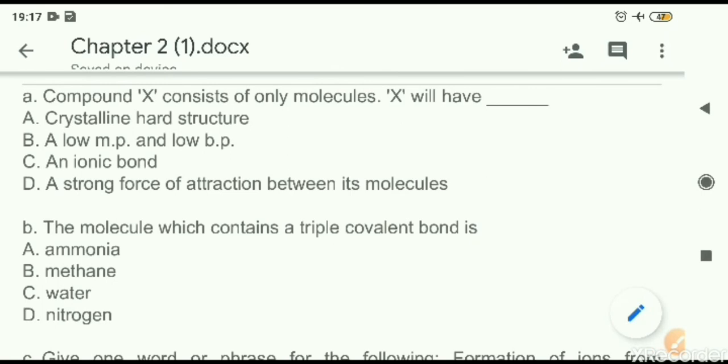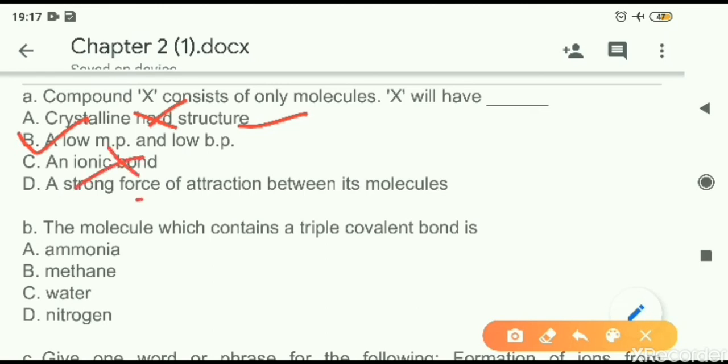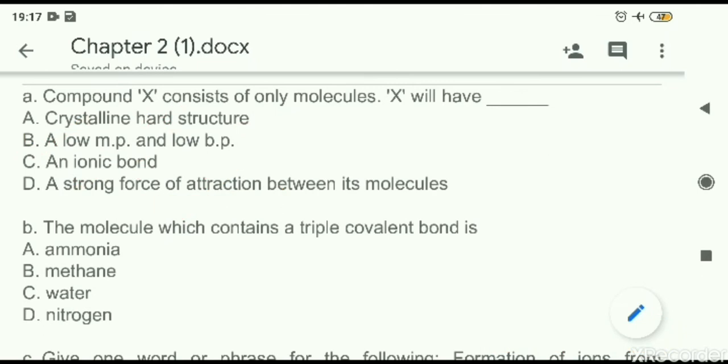Now four properties are given. Let us see which one is correct. The crystalline hard structure, crystals are obtained in ionic compound, so it is wrong. Next is low melting and boiling point. Yes, covalent compounds are having low melting and low boiling point. This is correct. Next is ionic bond. That is incorrect. Next is strong force of attraction. That is also incorrect. Rest three parts are the properties of ionic compound. Our answer is B part, low melting and low boiling point.